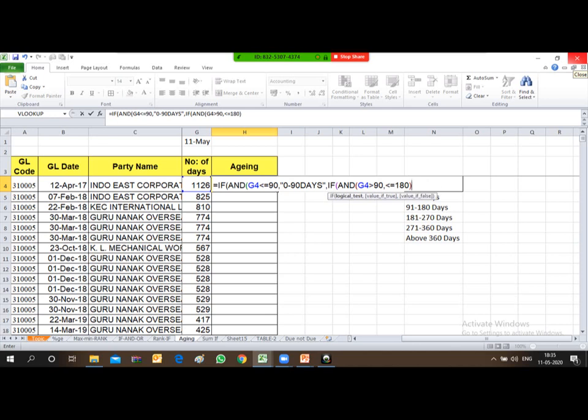Close the bracket, comma, within inverted commas "91 to 180 days". Close this. Let's first see whether the formula up to this much is correct or not. Comma 0, close the bracket.